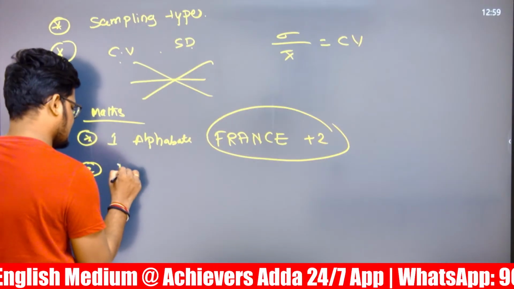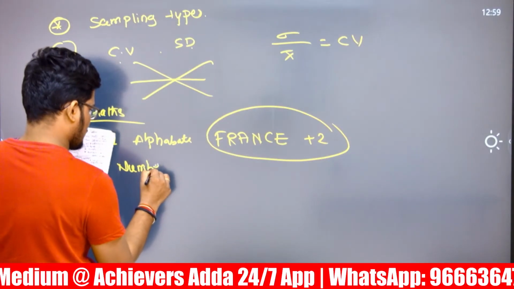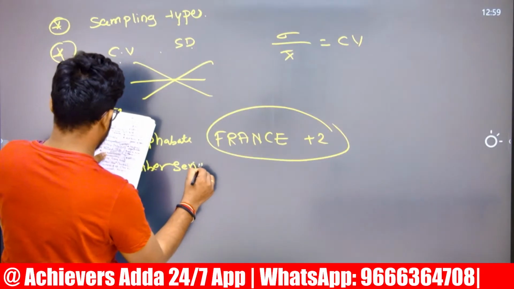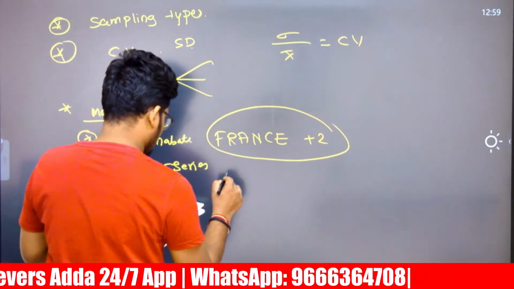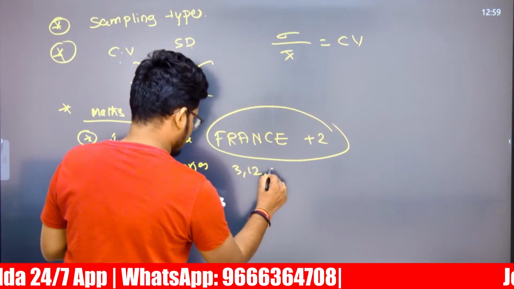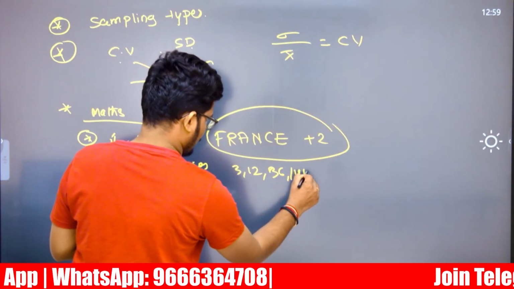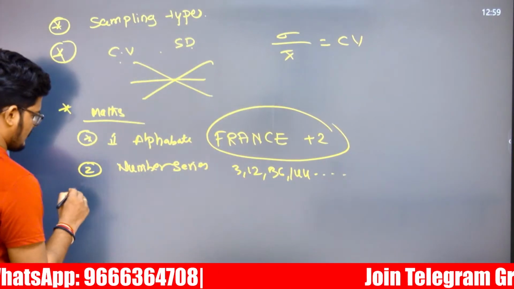And the second question is a number series related question. The number series mentioned here is 3, 12, 36, 144. Then what will be the next?